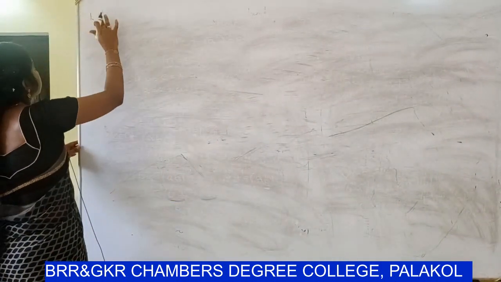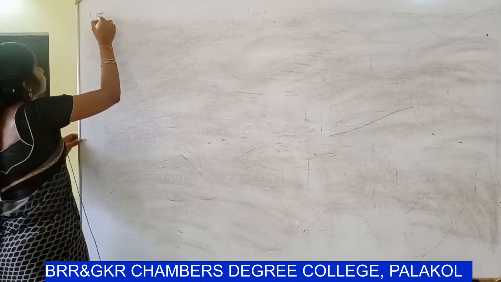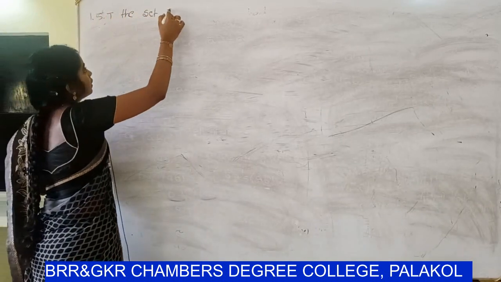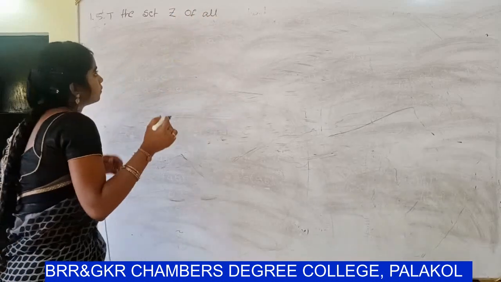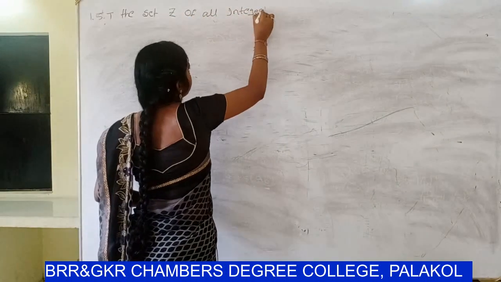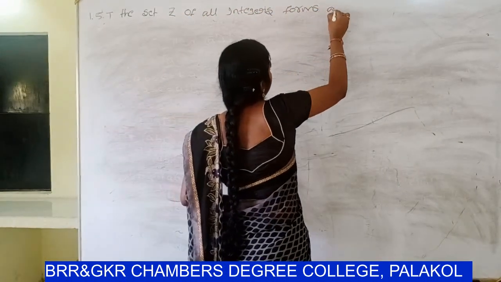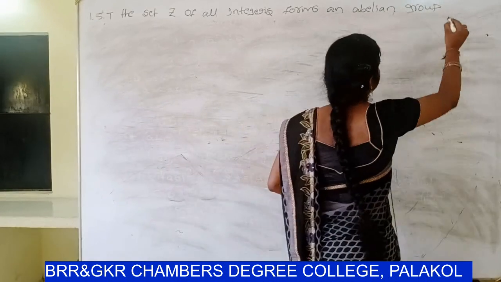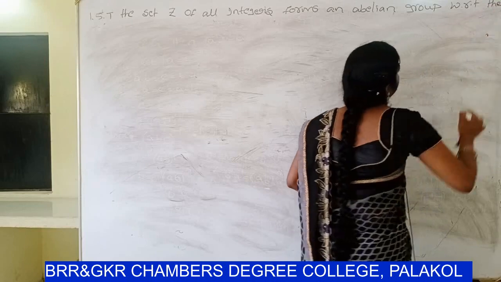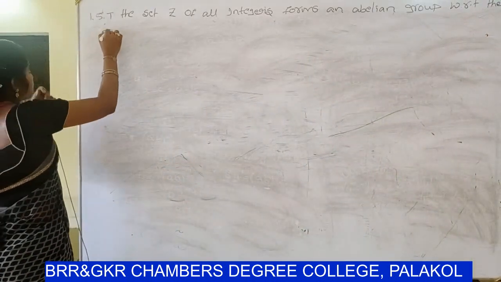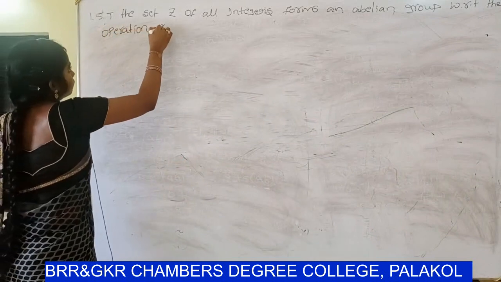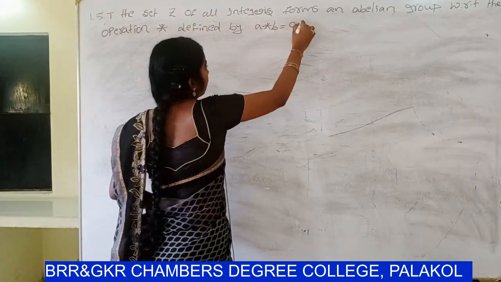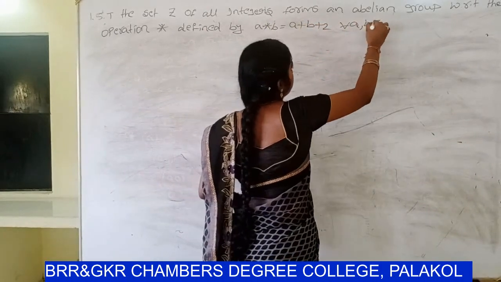So first, show that the set Z of all integers forms an abelian group with respect to the operation star defined by A star B equal to A plus B plus 2 for all A comma B belongs to Z.